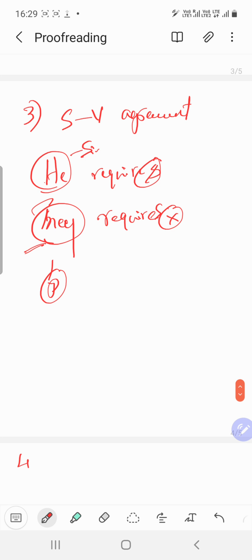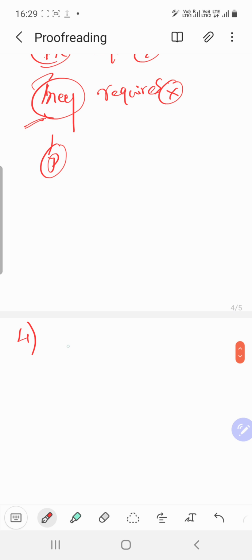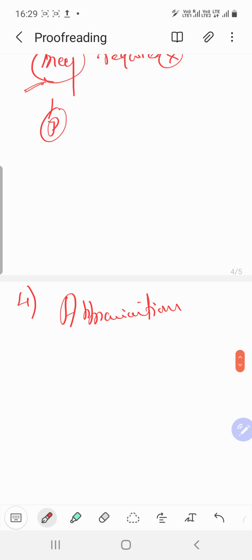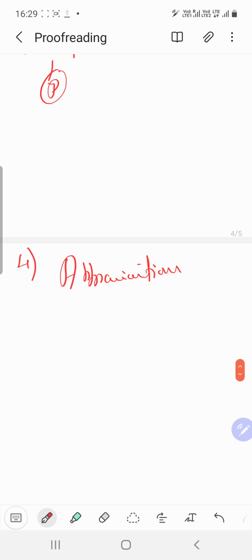And the fourth thing you have to look into is abbreviations. What abbreviations you should use and what abbreviations you should not use. You should be very careful about that. It is better to avoid abbreviations as far as possible. But if you do not know the full forms of those things, then you better write the short forms itself, because it's better to use the short forms rather than going wrong. If you're very clear, go with that. Also please check the reader and the designation so that you can appropriately use the abbreviations whenever necessary.